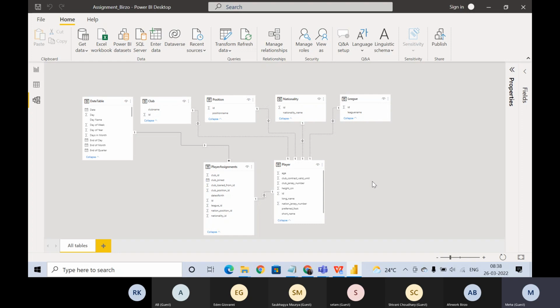Correct. So basically what will happen in this case, we have a one-to-one relationship here. That means one player can have only one nationality, right? It will not be multiple. Correct. So that's why we will have only one value for each row.